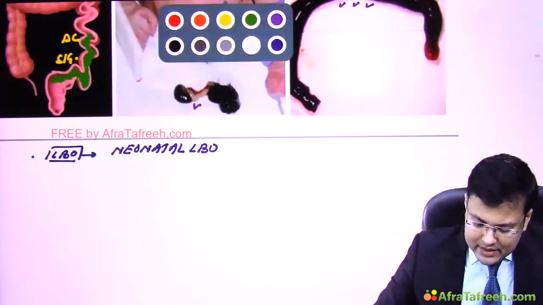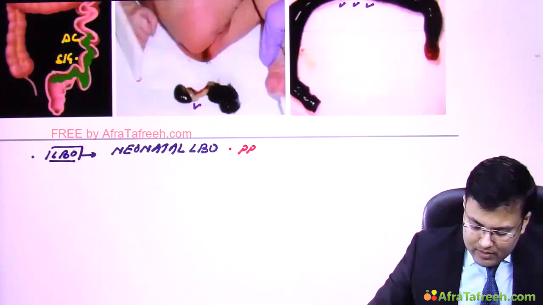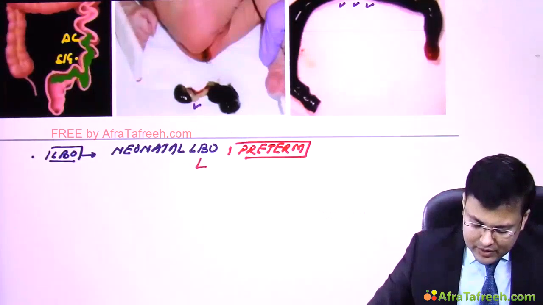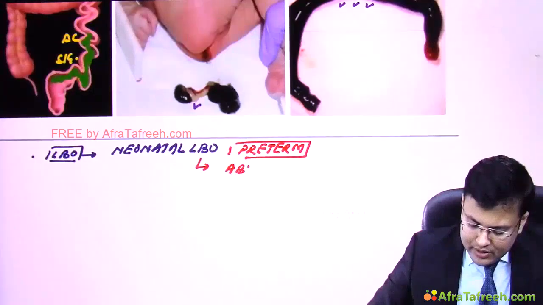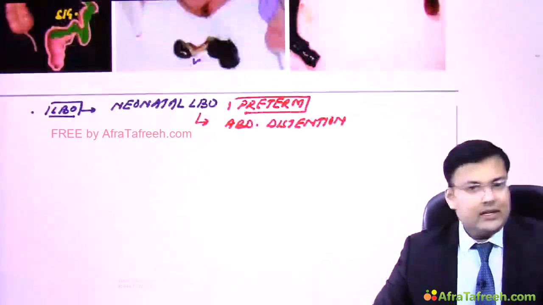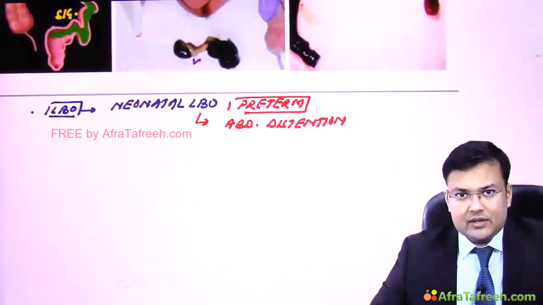In which cases is it more common? It is more common in preterm infants. Since there is large bowel obstruction, what's the manifestation? It leads to generalized abdominal distension. So after birth, in these infants, there is generalized abdominal distension.